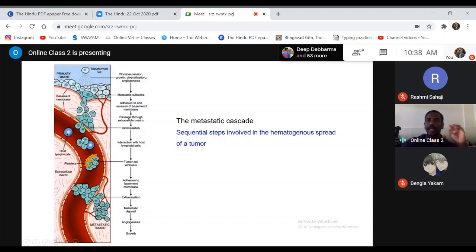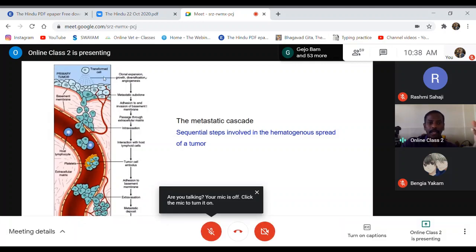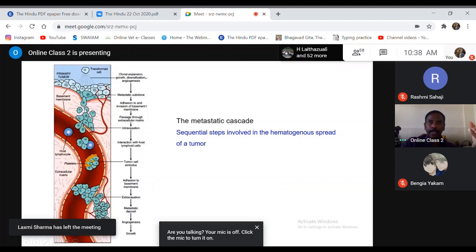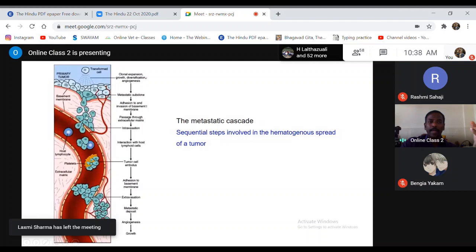So those clones of tumor cells which have the potential to migrate become loosened from one another, the first step. Then they break down the extracellular matrix. Then they attach to the new extracellular matrix component, and then they start movement either by amoeboid movement or by chemotaxis.